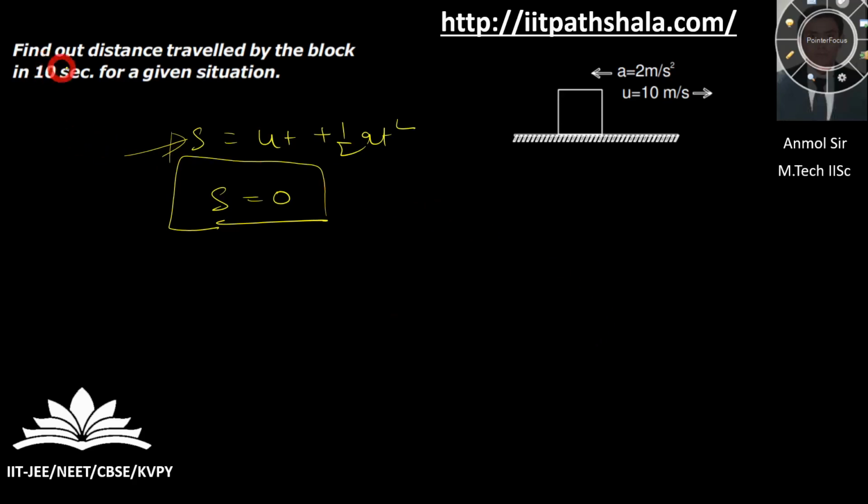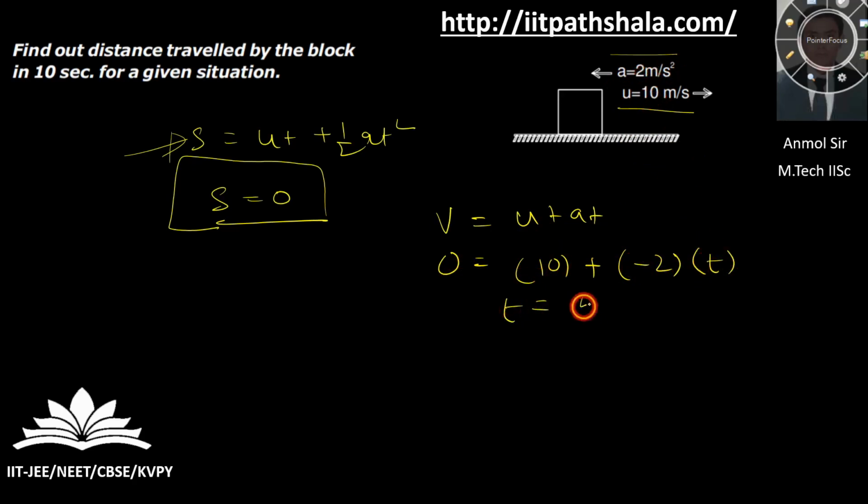For example, he is saying that he is moving with a certain velocity and this is the retardation it is experiencing. So v = u + at. Let us check where I have a velocity equal to 0. So let us take the final velocity to be 0. Acceleration is given as -2, retardation is going on here. So at time t equal to 5 seconds, you have to take care that you are evaluating for the time up to 10 seconds only. So let us say you are here at the origin.